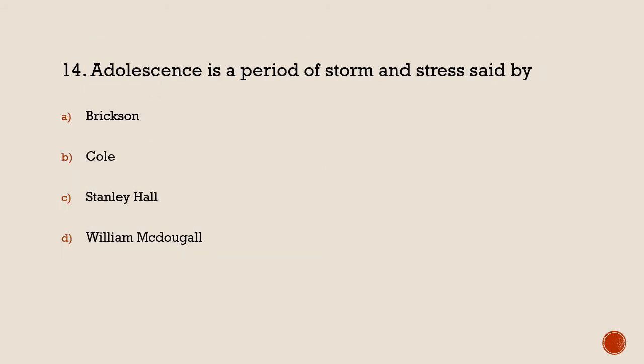Next is question number 14. Adolescence is a period of storm and stress, said by: first is Bridges, second Cole, third is Stanley Hall, fourth is William McDougall. So here Stanley Hall actually gave this statement that adolescence is the period of storm and stress.